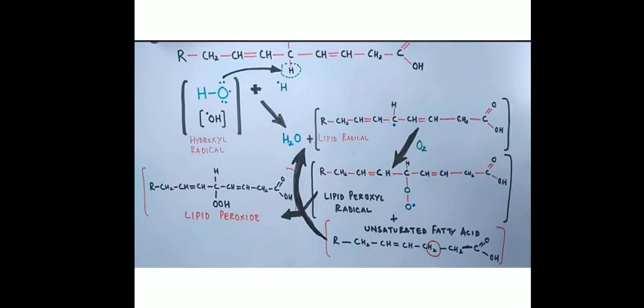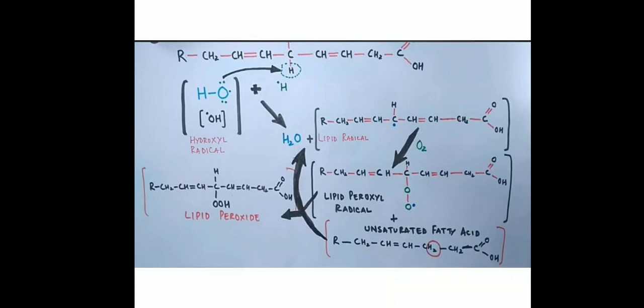Now this lipid peroxyl radical will go and attack another unsaturated fatty acid.